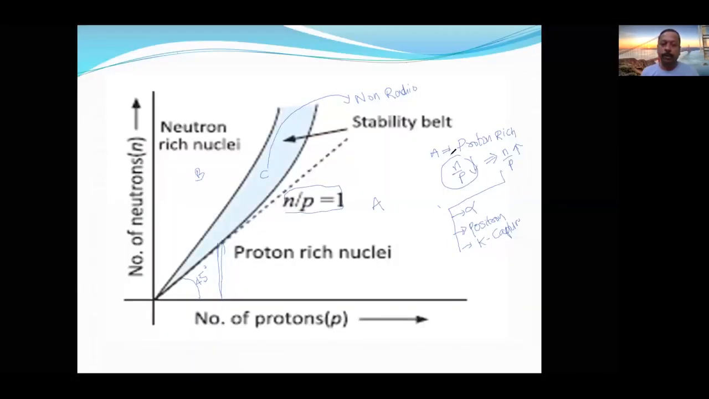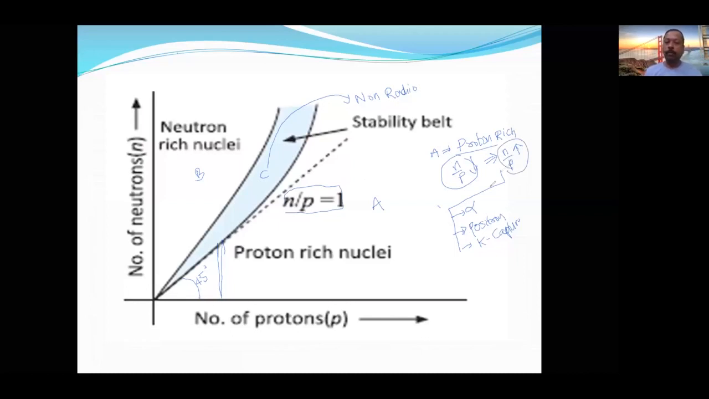Suppose here A is there. A is proton rich. If it is, it lies below the stability zone. Below the stability zone means it is proton rich. It is proton rich means the denominator is very high. So the N by P ratio is less. So it will try to stabilize itself by increasing the N by P ratio.